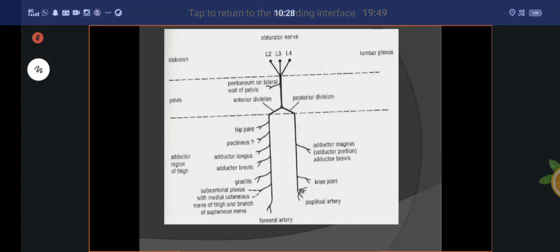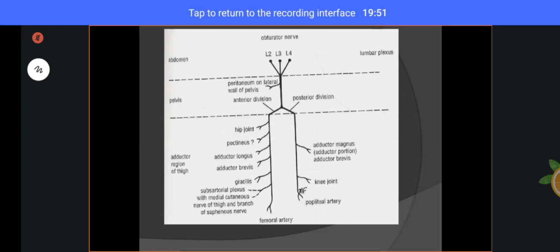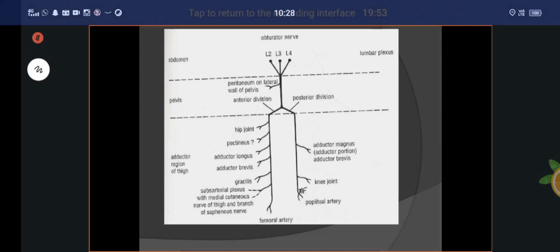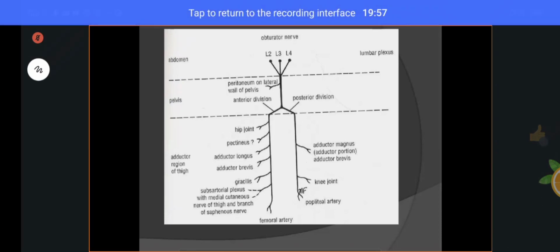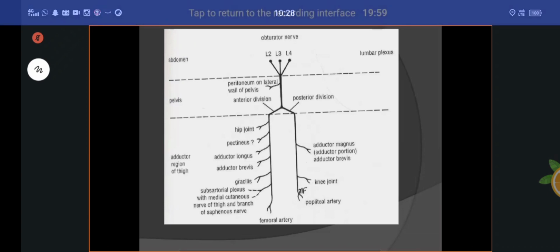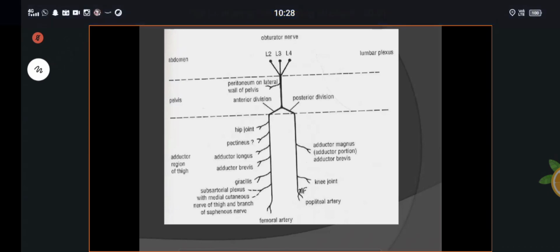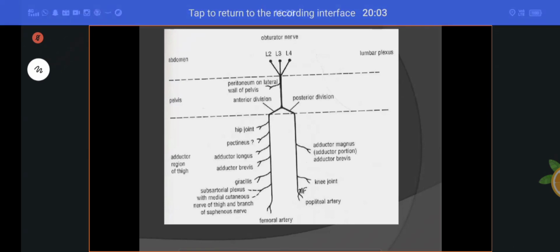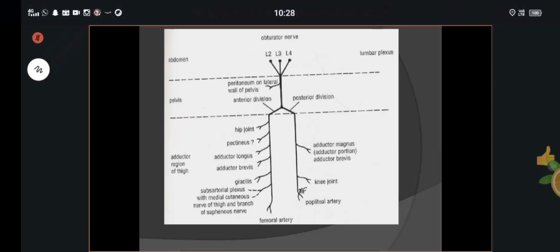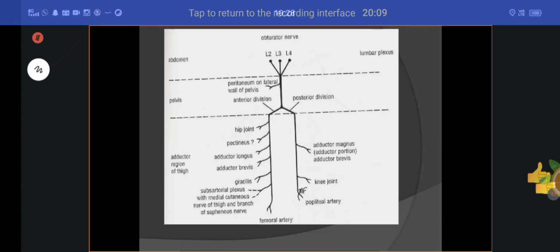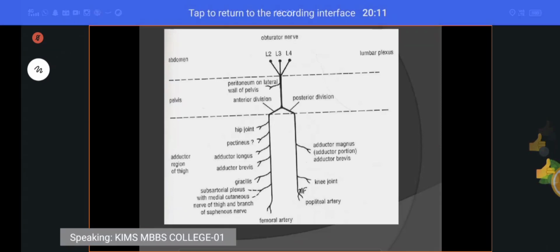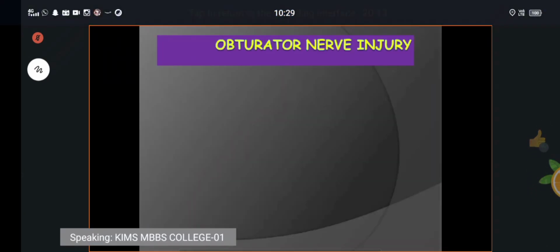Are you clear about the obturator nerve? Very important short notes. You have to remember origin, root value, course, and divisions and branches. That is called your obturator nerve. Are you clear about this? Yes, sir. Next, coming to the applied anatomy of obturator nerve injury.